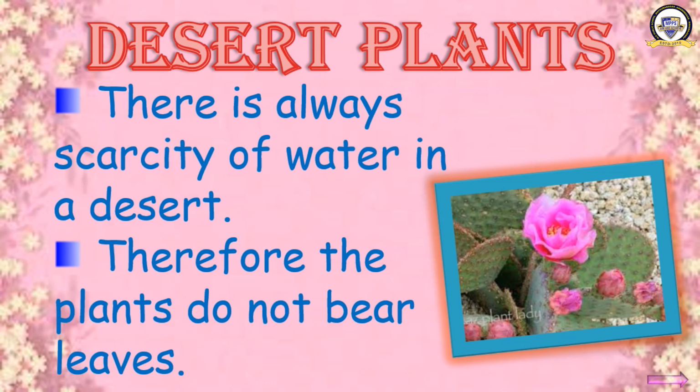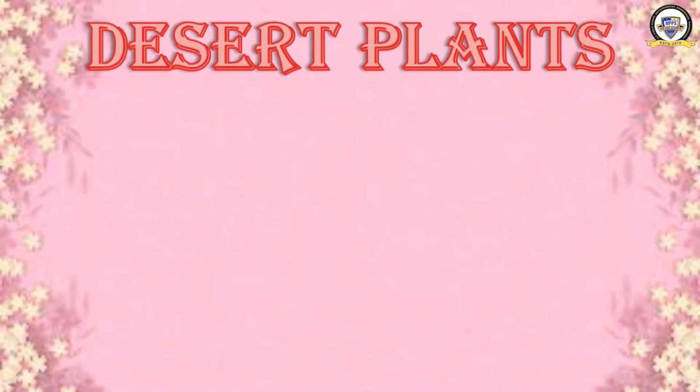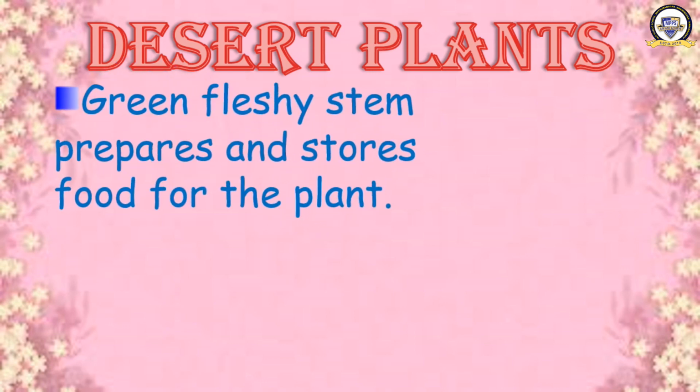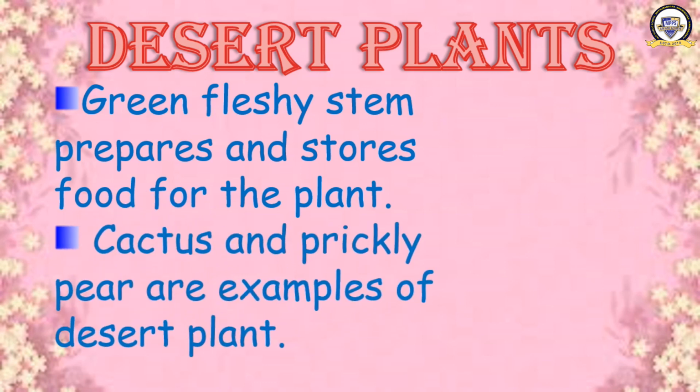Shall I tell you more about the desert plant? Okay, see. Green fleshy stem prepares and stores food for the plant. Its stem is green and fleshy, and that fleshy stem carries water, prepares food for the plant, and stores food for the plant. Stem is the main part of the desert plants. Cactus and prickly pear are examples of desert plants.